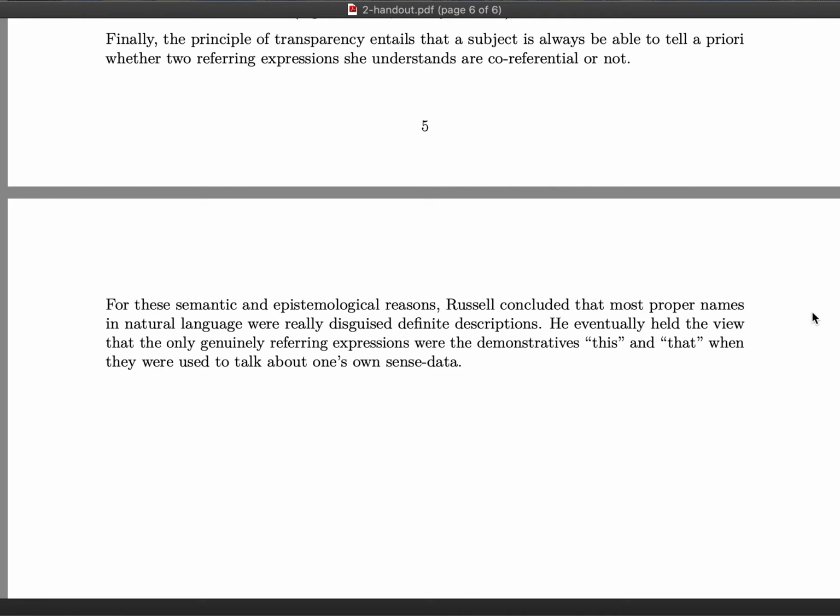So, given the principle of transparency, Russell would have to conclude that these two names were not, in fact, genuine referring expressions. And in fact, Russell has to hold in general that the only things we can talk about with genuine referring expressions are things whose identity we can never be mistaken about.